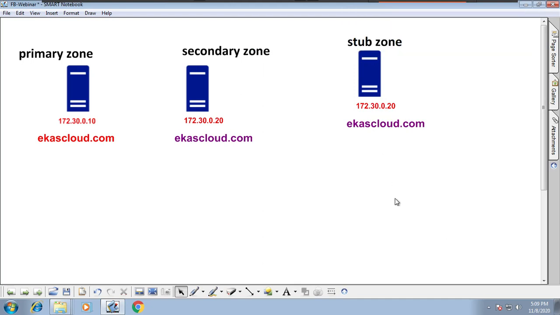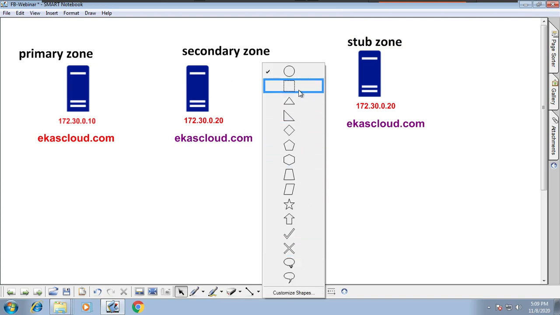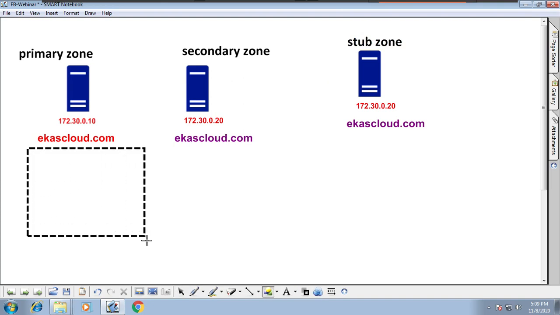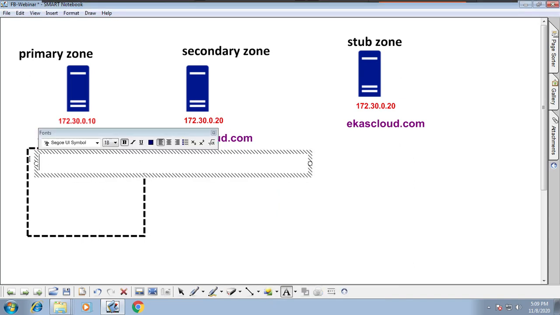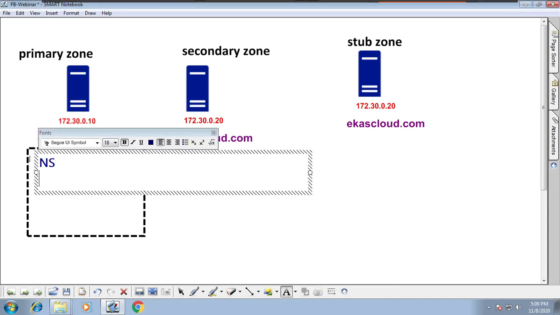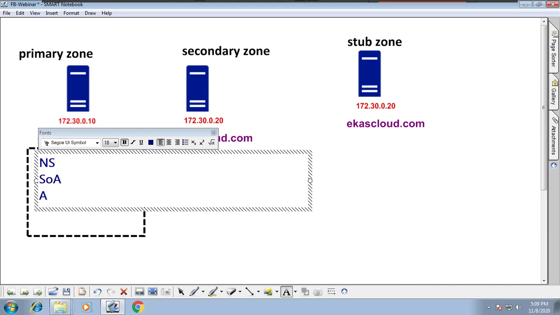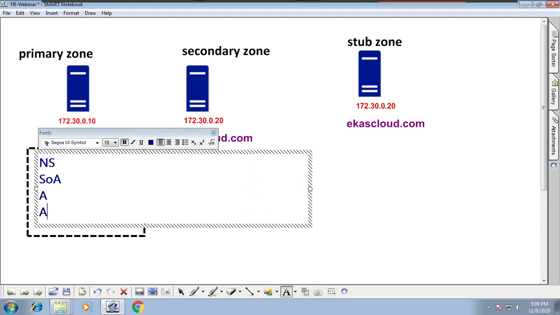This is the stub zone. What is the primary zone? The primary zone is a copy of the zone where you will have all records: the NS record, which is automatically created, the SOA record, which is automatically created, and you can create A records. I used to create the www record and the file server record.